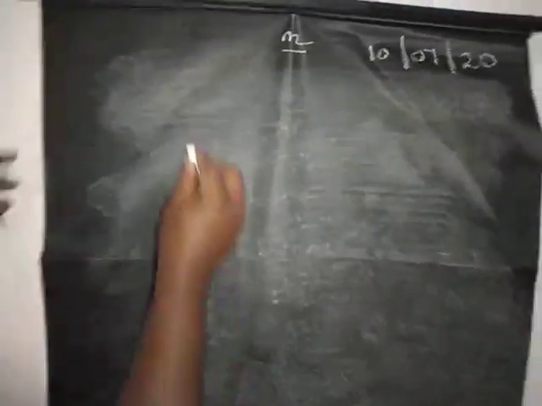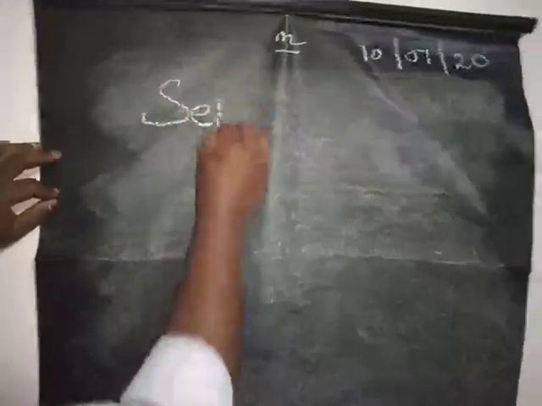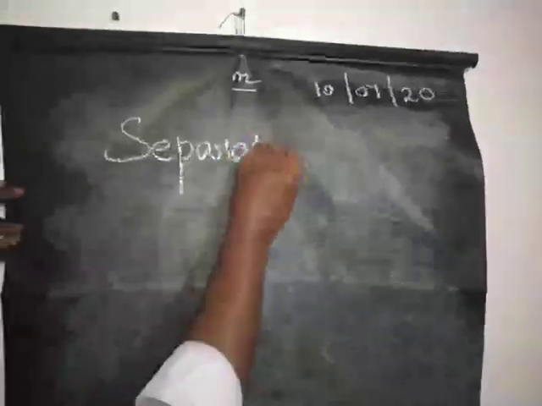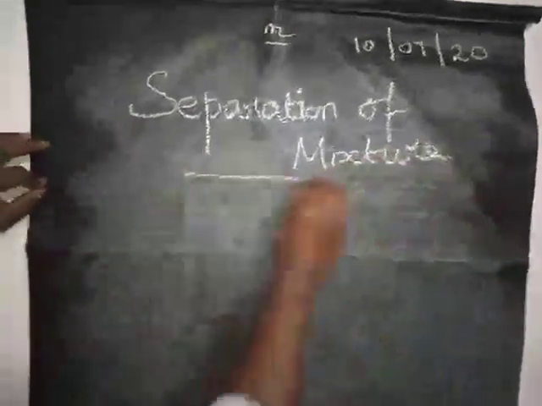Separation of mixture. Already we know the definition for mixture.